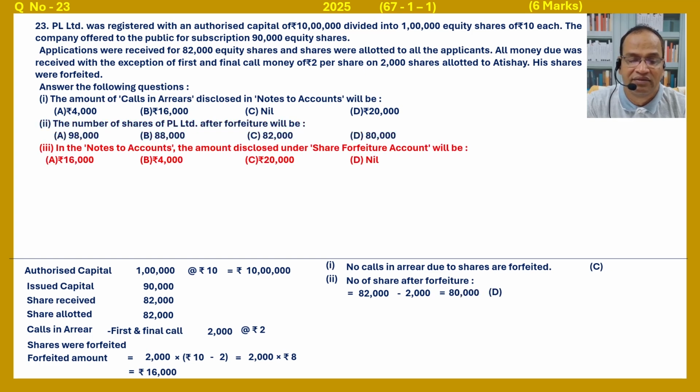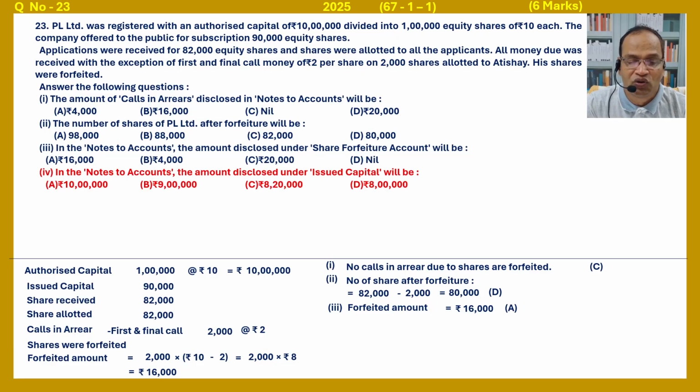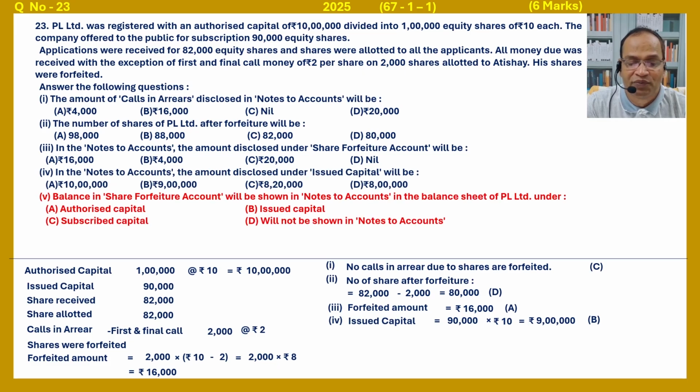Answer D. In the notes to account, the amount disclosed under share forfeiture account will be share forfeiture account equal to 16,000. We have already calculated that, it is available in point number A. In the notes to account, the amount disclosed as issued capital will be, bit 4, issued capital equal to 90,000 into 10, that is 9 lakh. Available in point number B. Balance in share forfeiture account will be shown in notes to account.